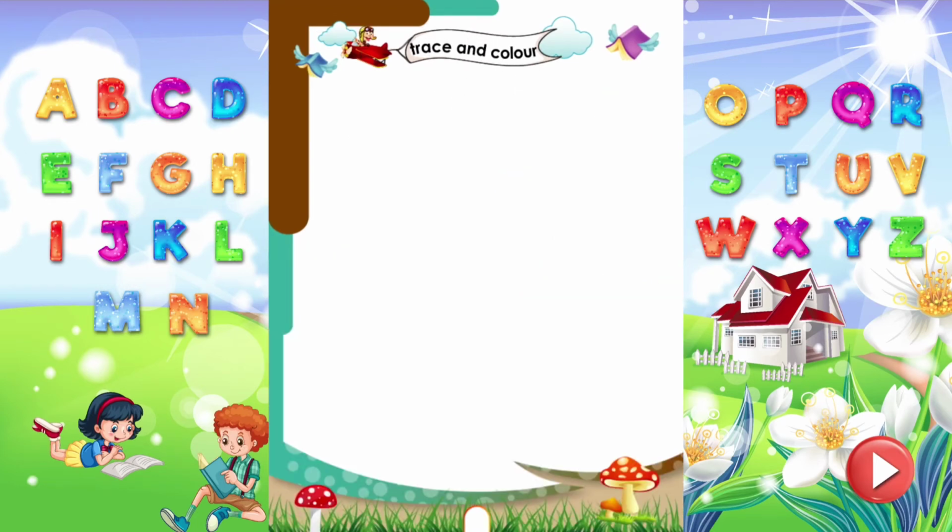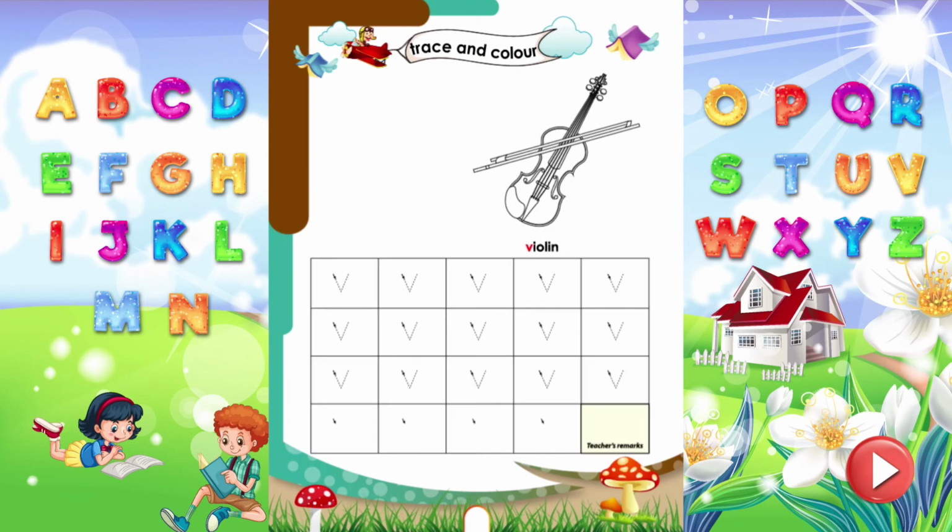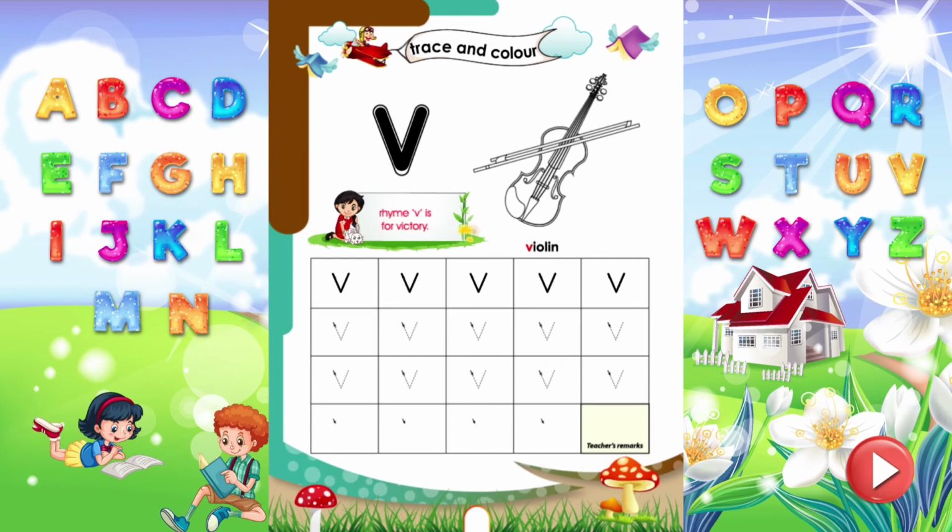Trace and color. Let's trace the letter V, which sounds V. Rhyme V. V is for victory. Trace all the letters properly. Wow! Time to color the violin.